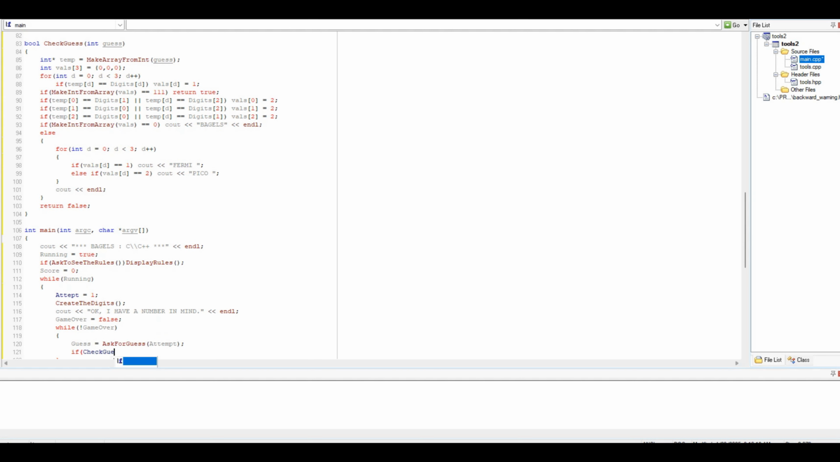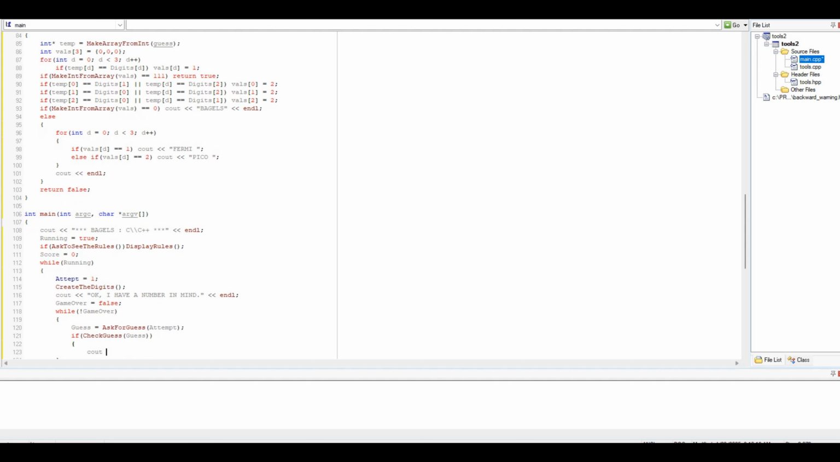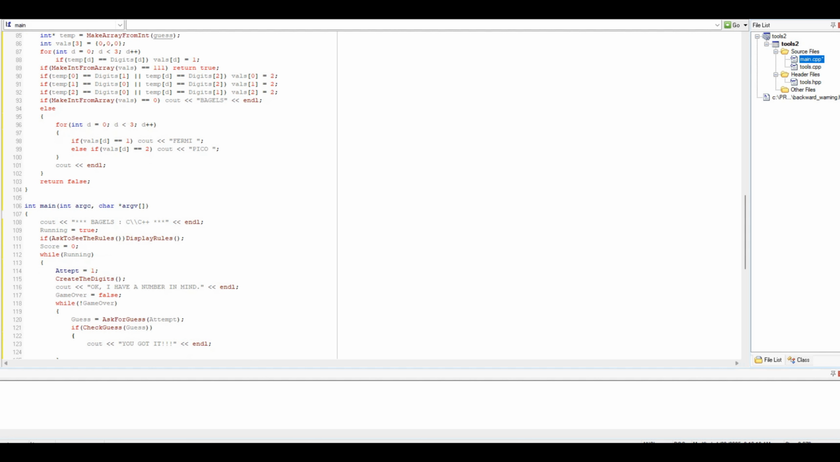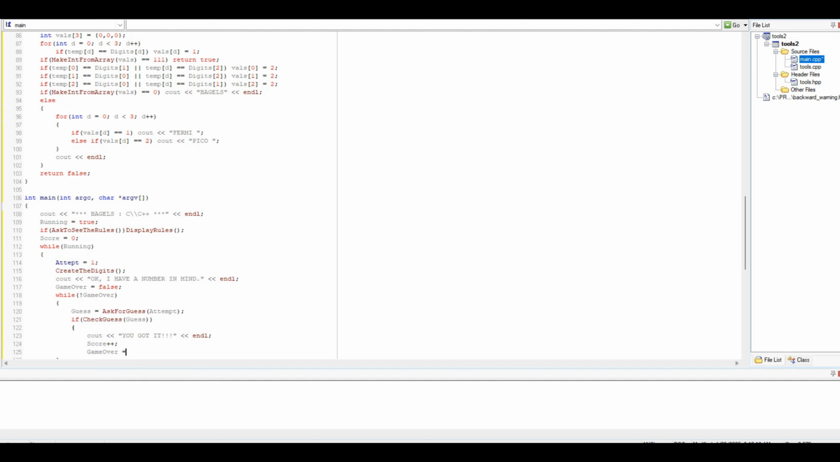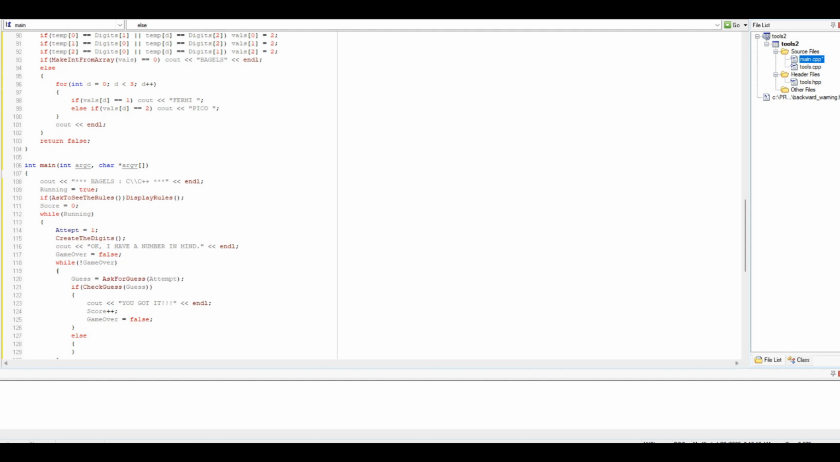If check guess, count, you got it, endl, score, score plus, and then game over should be set to false because you only get one time to get it right. I mean, only one run, right? So if you check the otherwise, what we want to do here is we need to increment the attempt.